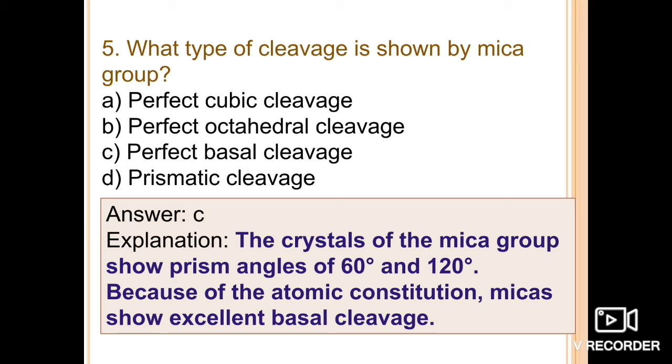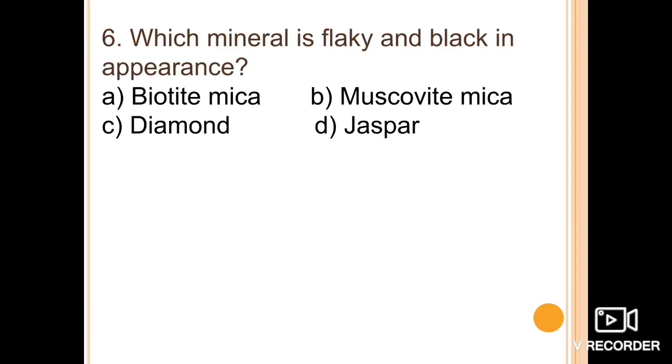If you have seen mica in the field, you would have seen very thin flakes or sheets of mica, generally green in color. So the correct option here is option C.